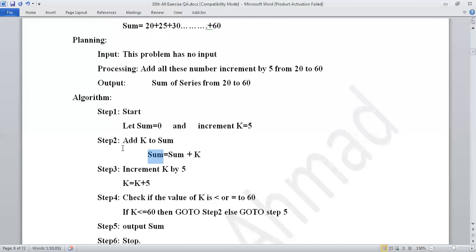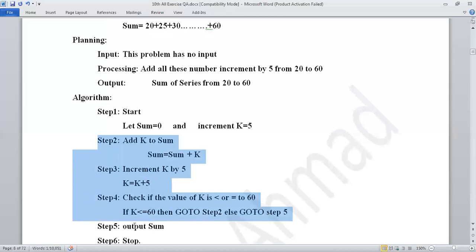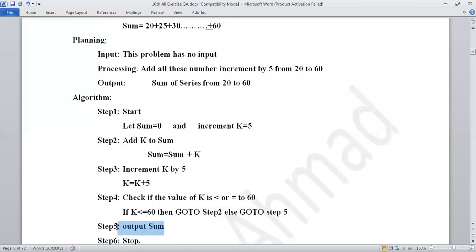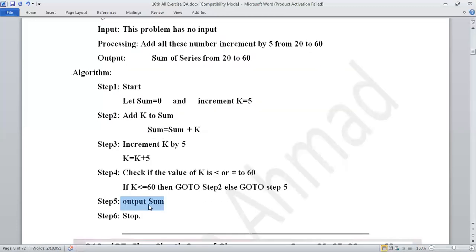8 times this process, these 3 steps will be repeated. Go to step 4 and step 5, output sum. When this condition becomes false, our output will be displayed, and the last step should be stop. So this was the algorithm belonging to the loop, and loop is the very last programming stage in your book.